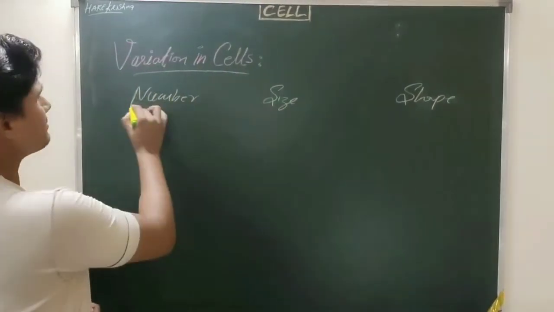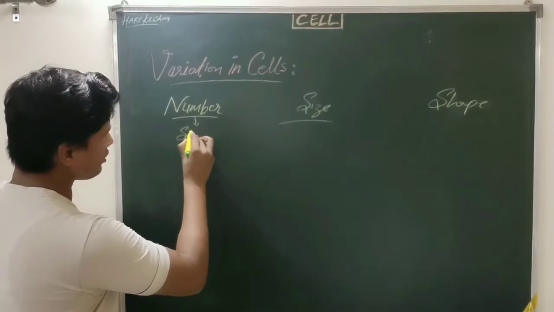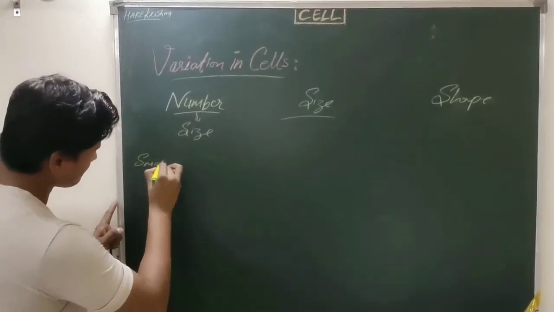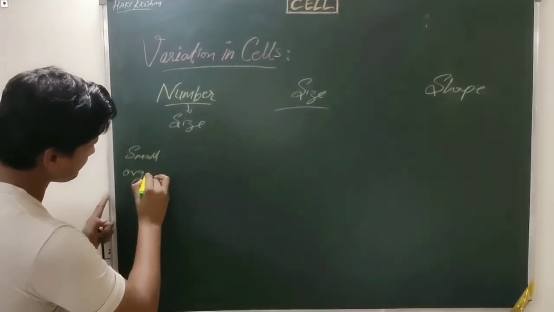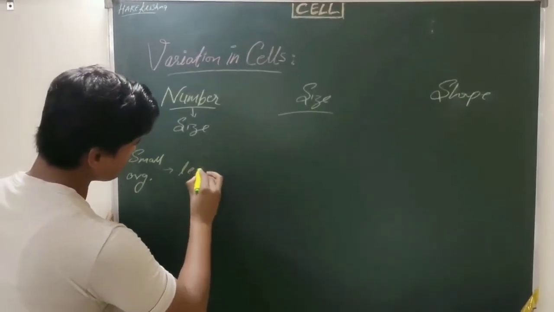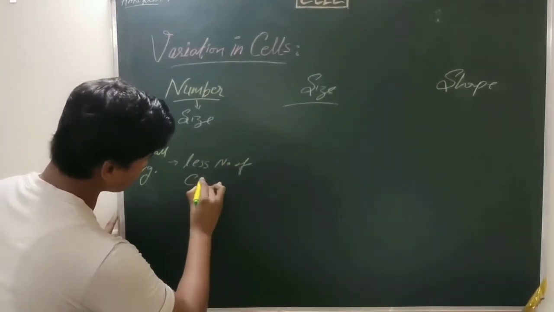If we come to the number, the number of cells depends upon the size of the organism. A small organism like amoeba, paramecium and microorganisms have a smaller number of cells.